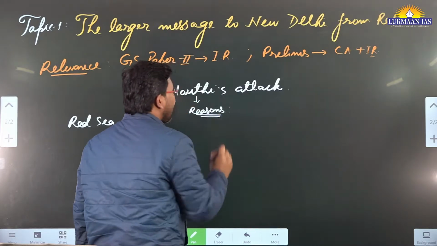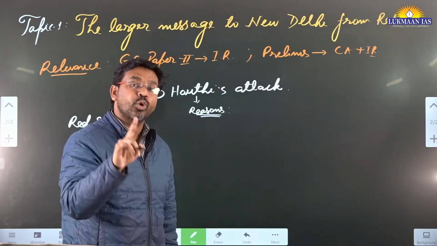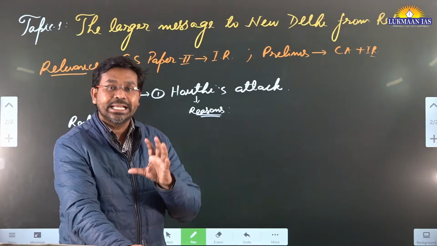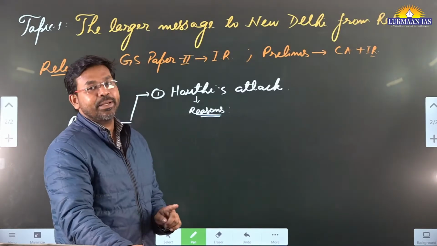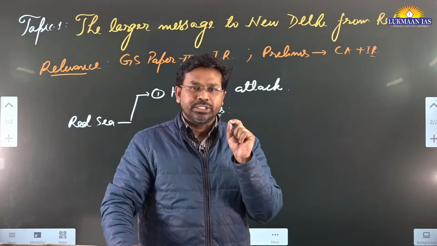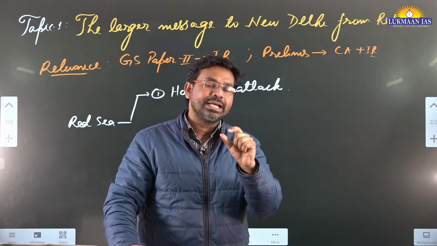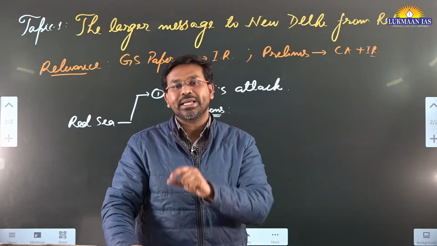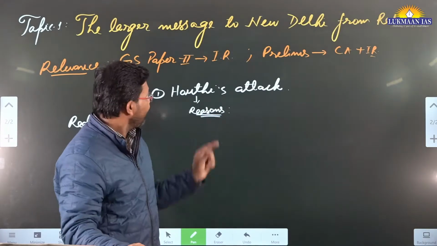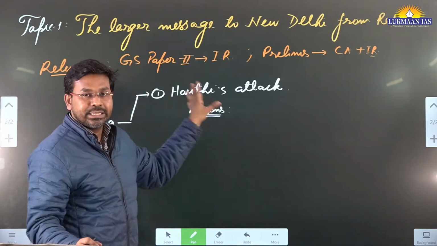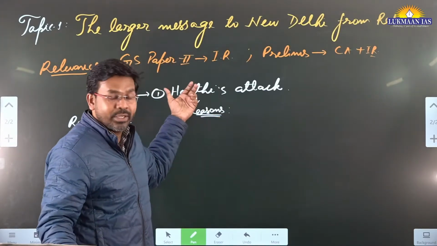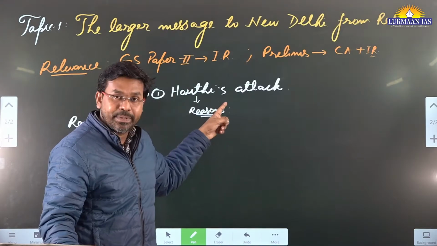So Houthis are attacking cargo ships in solidarity with the Palestinian people, the people who are located in the Gaza Strip. These Palestinian people are being attacked, they are being targeted. There is a genocide that is happening in the Gaza Strip, and this is being orchestrated by Israel. So Houthi rebels want to protect the Palestinian people in the Gaza Strip.